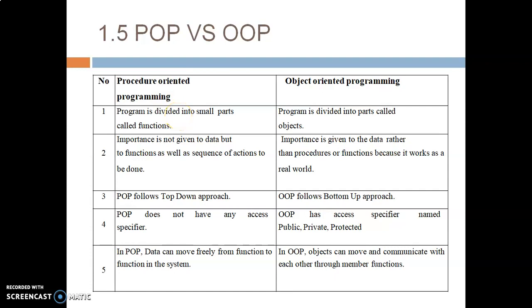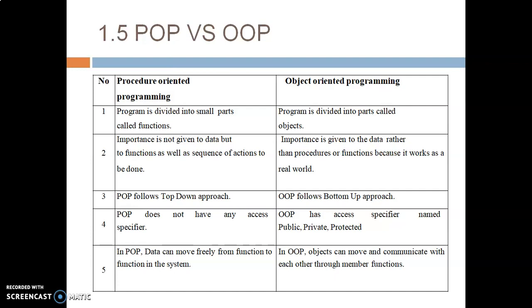Second, in POP, importance is not given to data but to procedures or functions as well as the sequence of actions to be done, like inputting, calculating and outputting. But in OOP, the importance is given to the data irrespective of functions. Please remember, in OOP the importance is given to data, and in POP the importance is given to functions or procedures.